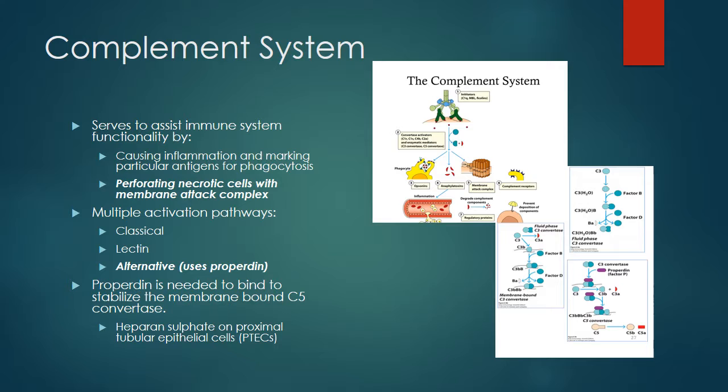For the alternative pathway, on the right, it is figured at the very bottom. The C3 convertase is matched together with a properdin to stabilize it and turn it into C5 convertase on the surface of cells, thereby allowing it to form the C9 pore. Although it might be a different binding site on the surface of pathogenic cells, heparan sulfate on the surface of proximal tubular epithelial cells allows the C5 convertase complex to bind and activate using properdin.